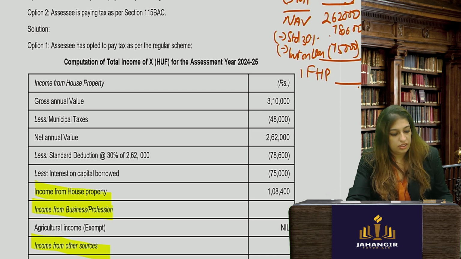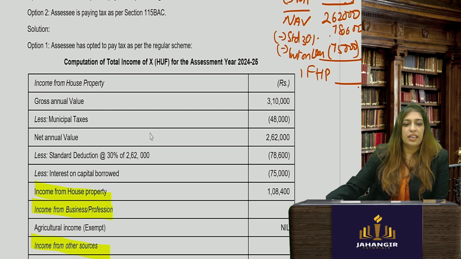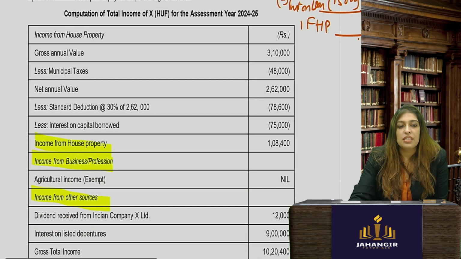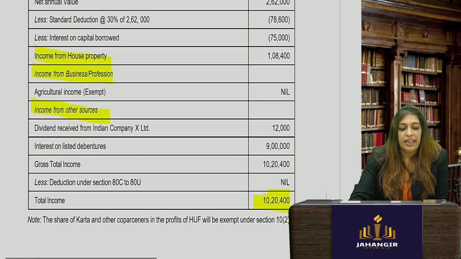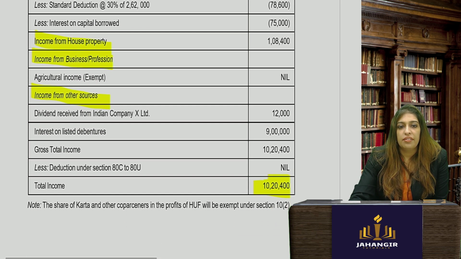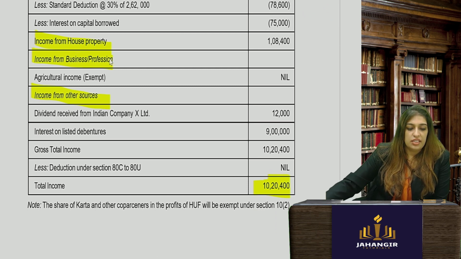2,62,000 minus 78,600 minus 75,000 will give you 1,08,400. So you will get income from house property. Now, income from business profession is exempt because it is all agri income. Income from other sources. Okay, you'll take dividend from company X and interest on listed debentures. How did you get this? For those who don't know, remember this.